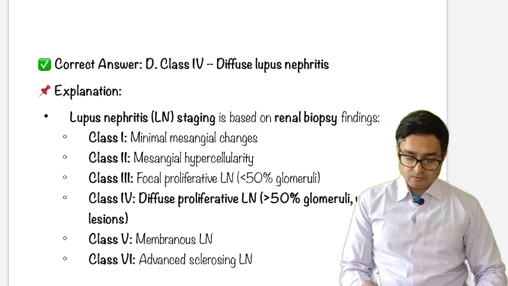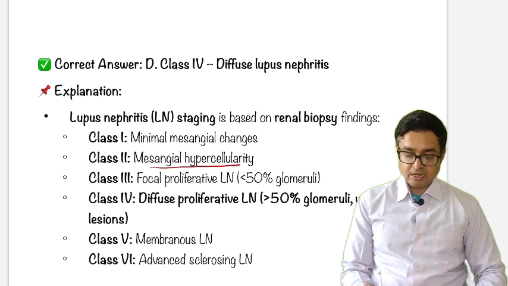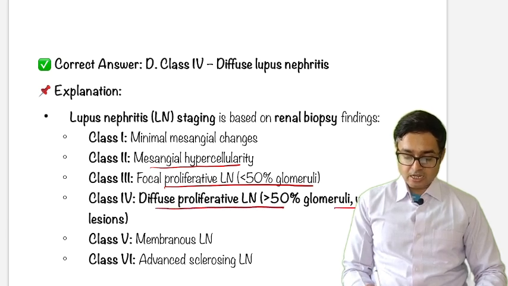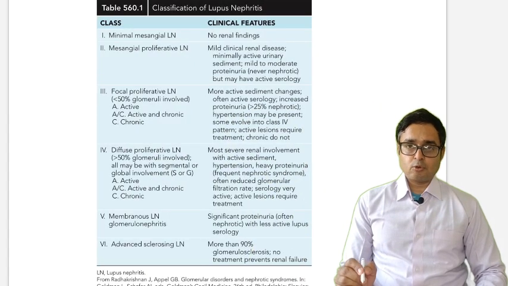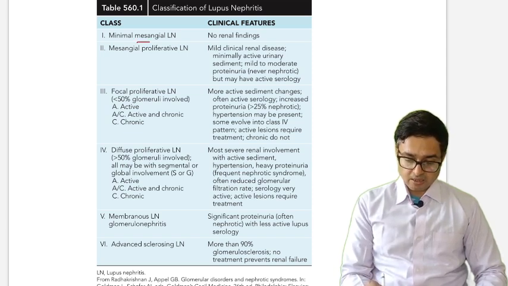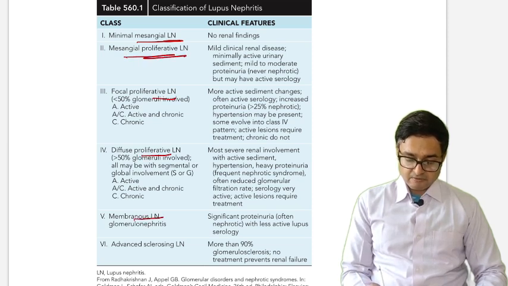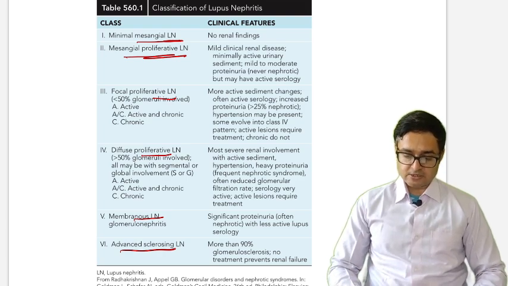Class 1 is minimal mesangial changes, class 2 is mesangial hypercellularity, class 3 is focal proliferative involving less than 50% of glomeruli, class 4 is diffuse proliferative with wire loop lesions, class 5 is membranous, and class 6 is advanced sclerosing lupus nephritis. Just see this important table from Nelson. It shows minimal mesangial, focal proliferative, diffuse proliferative, membranous and advanced. Go through this important table once and you will know what it contains.